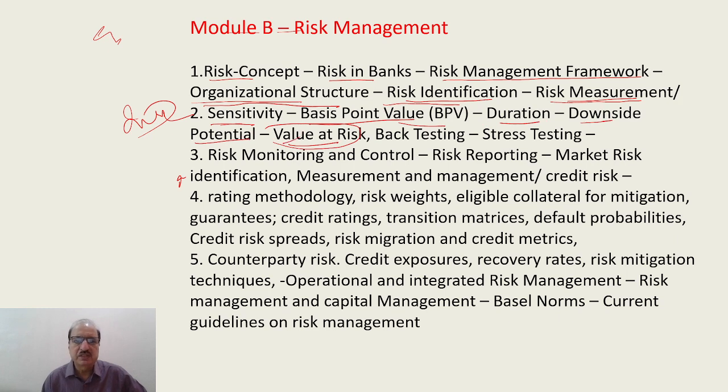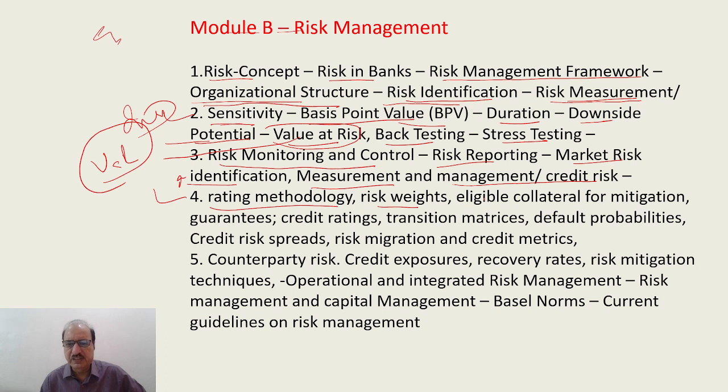This is value at risk. VaR, very, very important. Many questions come from here. Back testing, stress testing. Number 3 is risk monitoring and control, risk reporting, market risk identification, measurement and management of credit risk. Number 4, rating methodology, risk weightage, eligible collateral for mitigation guarantees, credit ratings, transition metrics, default probabilities, credit risk spreads, risk migration, and credit metric.